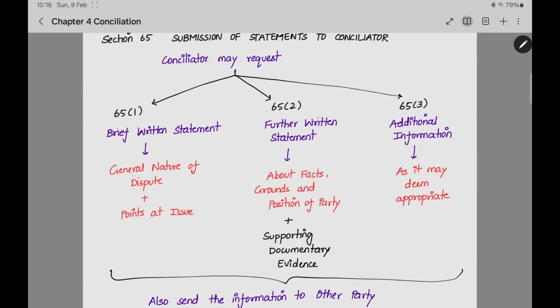The first step, he will ask the general nature and the points at issue. This will be a short summary. The further written statement will contain facts, grounds, and the position of the party along with the evidence. The third thing is additional information.